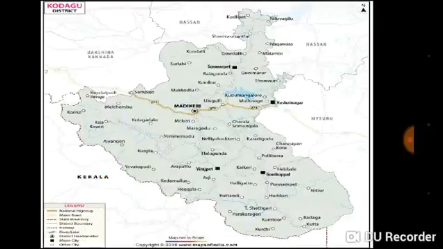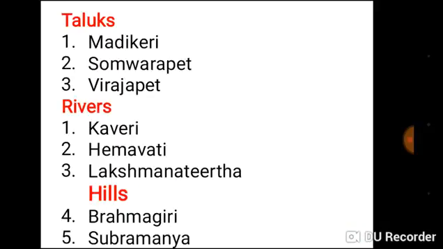Tungabhadra. Our next district is Kodagu district. Here is the area of Kodagu district. In Kodagu district there are 3 taluks: Madikeri, Somavarapet, Virajapet. The rivers which flow in this area are Kaveri, Hemavati, Lakshmana Tirtha. The hills which are located in this area are Brahmagiri, Subramanya.